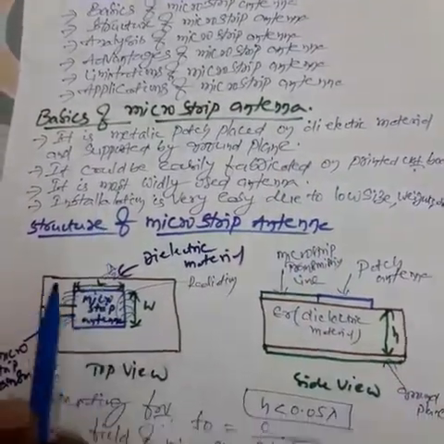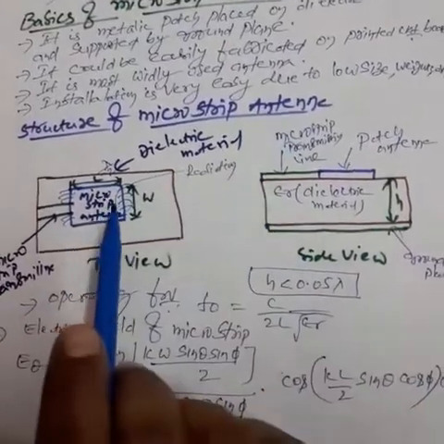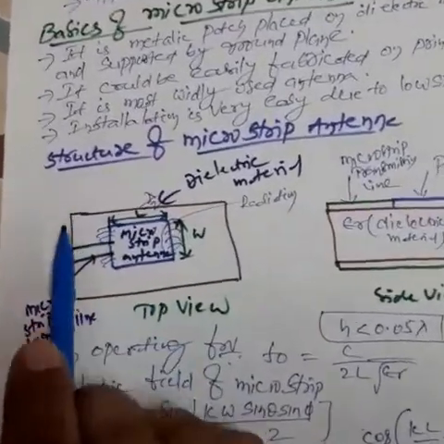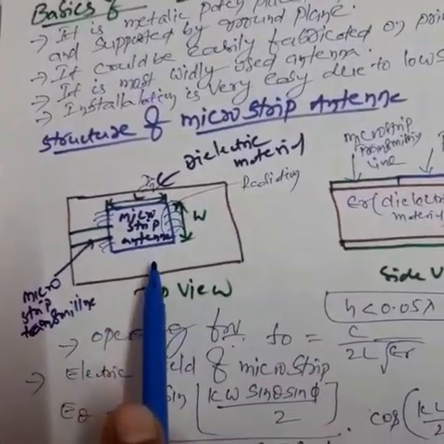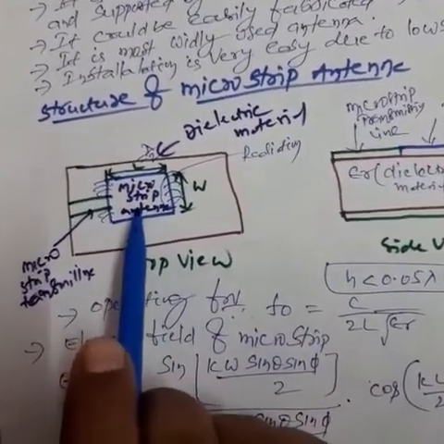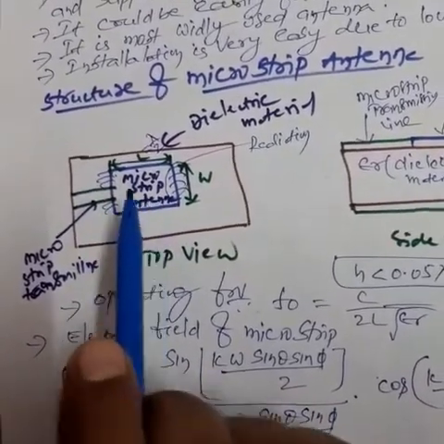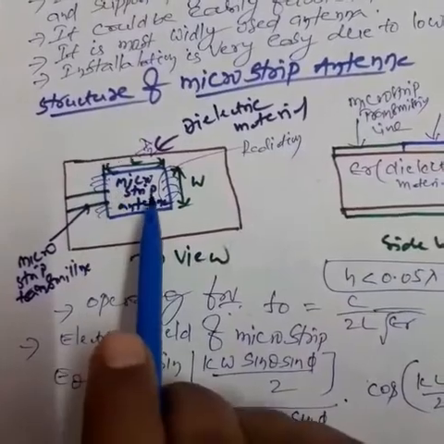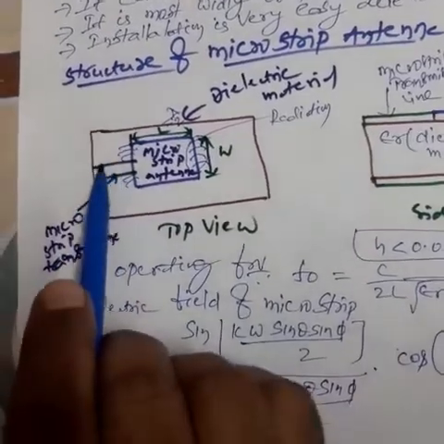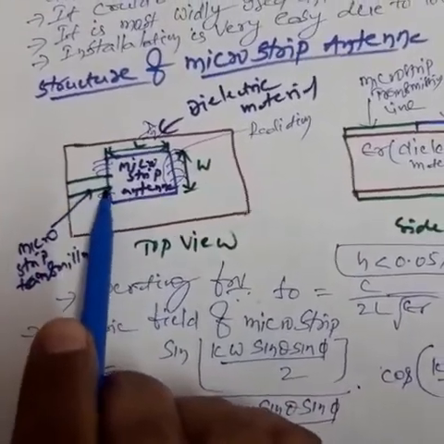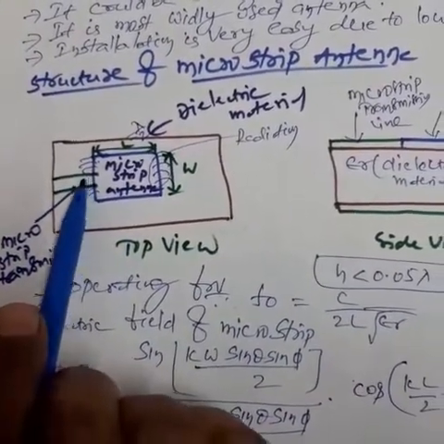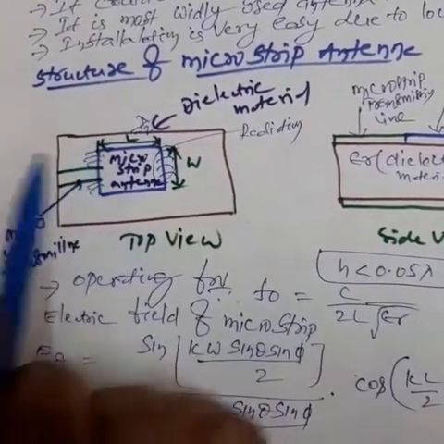Next, the structure of the microstrip antenna. Under the structure, this is the dielectric material. On the dielectric material, I have taken the microstrip antenna. Microstrip antenna or patch antenna, both are the same. The microstrip antenna is connected to the microstrip transmission line. So these lines are called the transmission line, and through this transmission line you apply the power.